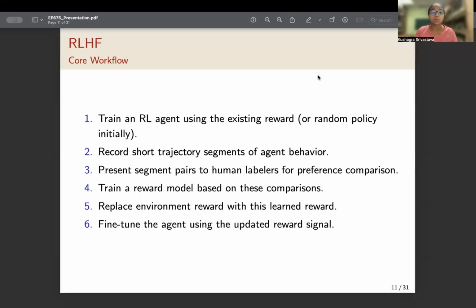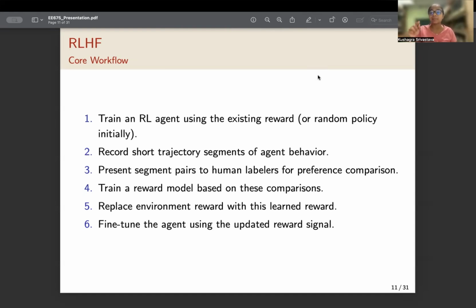Now we'll discuss the core workflow of RLHF. An RL agent is trained on the basis of existing reward samples that we have. We'll record small trajectory segments. So this can be a prompt and the response given to that prompt, another prompt and the response given to that prompt. These segment pairs are then presented to a human labeler. The human labeler assigns a label to them. This label encodes their preference.